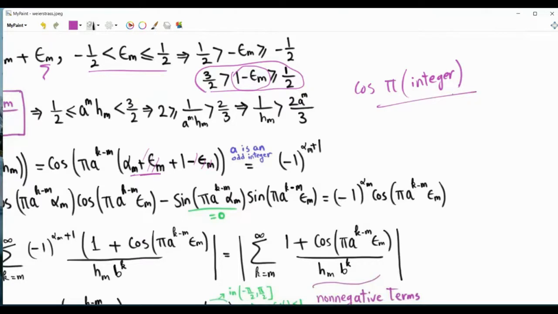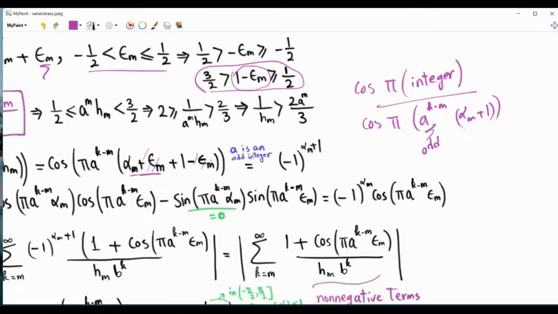Now this is interesting because alpha is an integer and a is an integer. This means that this cosine is either plus 1 or minus 1, depending on whether the integer is odd or even. Now a is fixed as an odd integer, so a is odd. So now what we have is cosine pi a to the k minus m and then alpha m plus 1, like this. Now this is always odd.